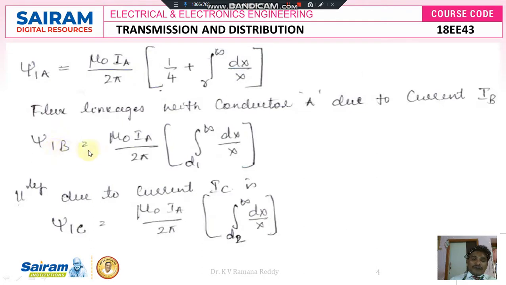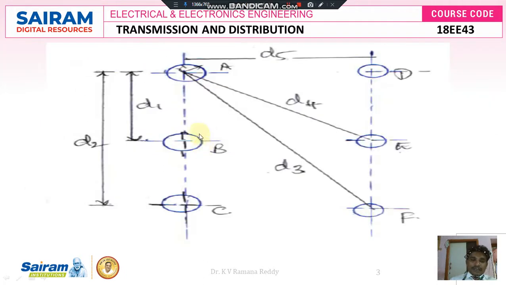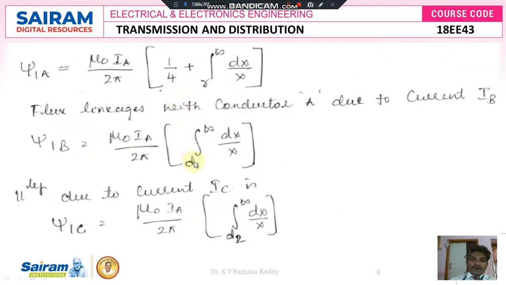Therefore, psi of 1B is equal to mu naught into IA divided by 2 pi integral d1 to infinity. If you see here, that radius is d1 from conductor A to B, that is d1. So d1 to infinity dx divided by x. This x will vary by changing the distance from one conductor to another conductor, like BC, BA, BD, BE, BF.